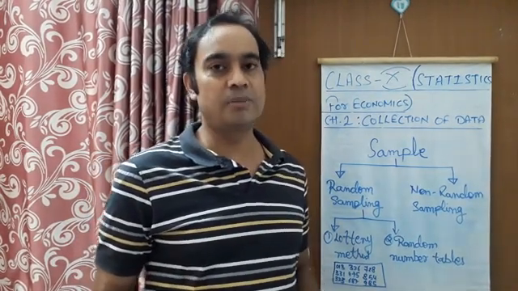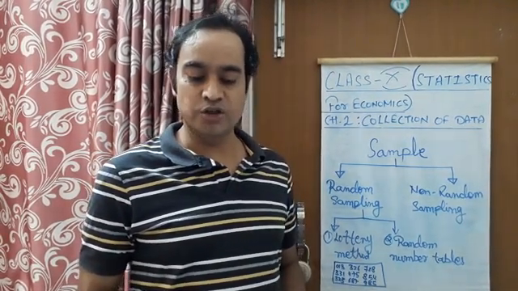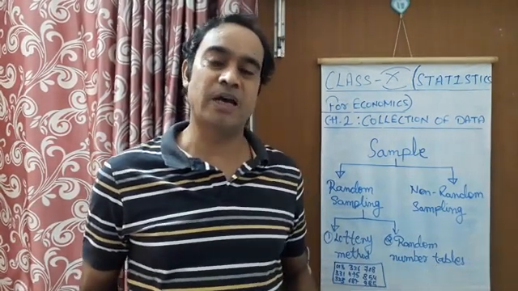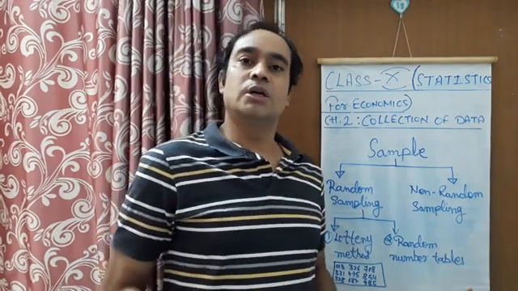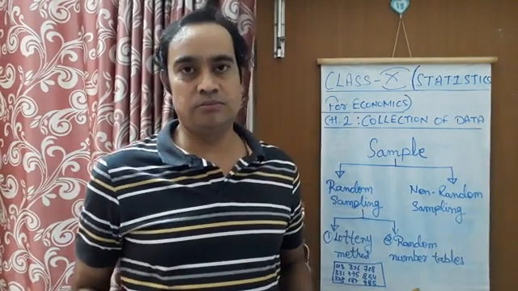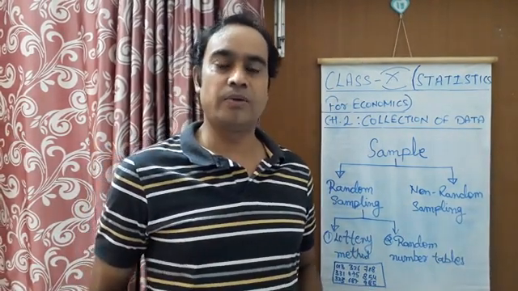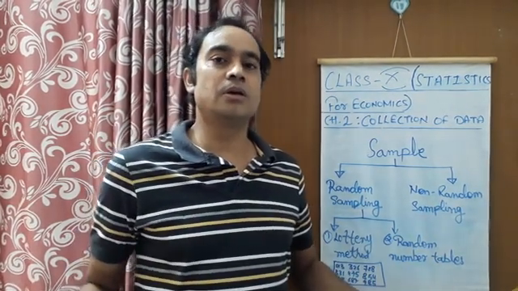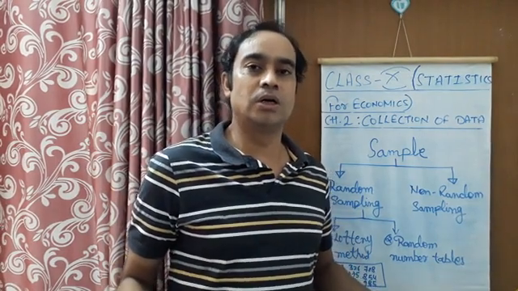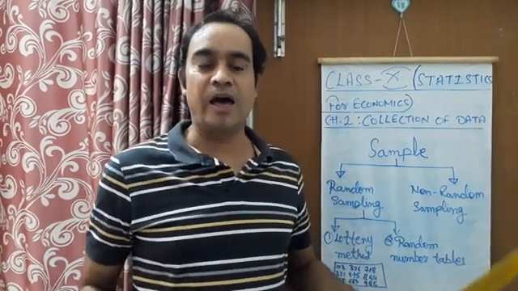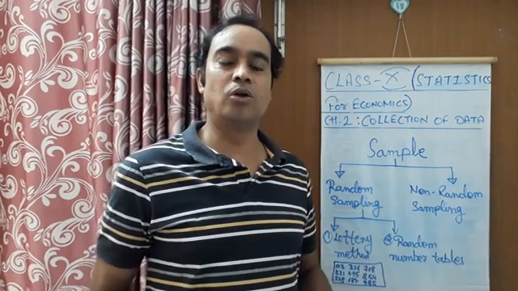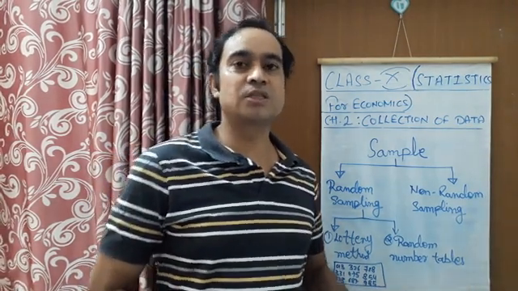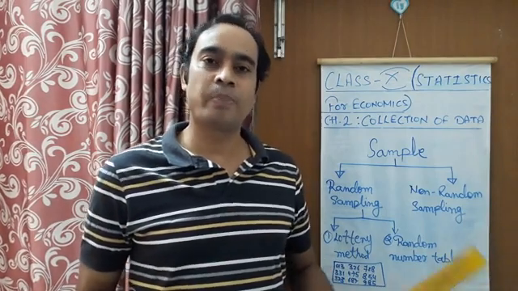So this problem can come in non-random sampling, and this is why the judgment will be biased. A biased judgment is one in which one's own personal feelings are put forward. Logically we would say it is not right that a result is taken out only by his own personal thinking that it is right.